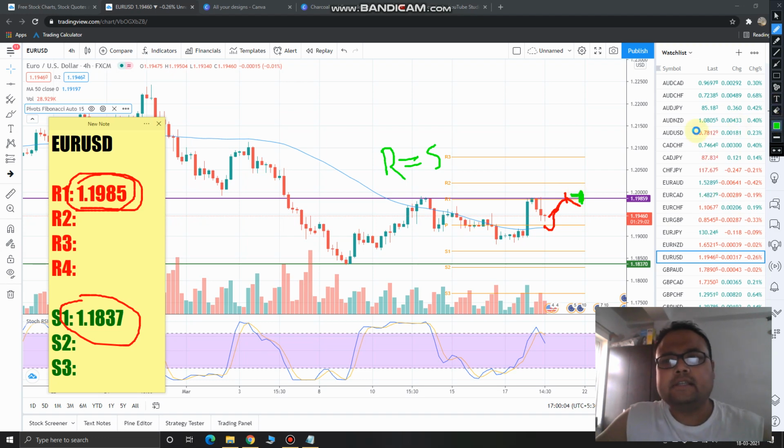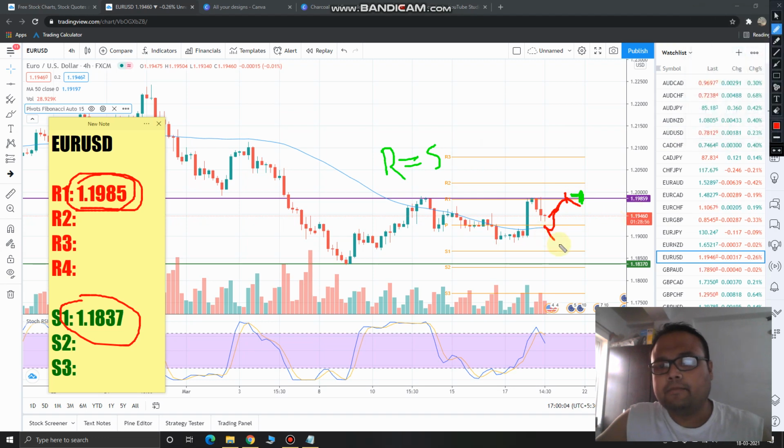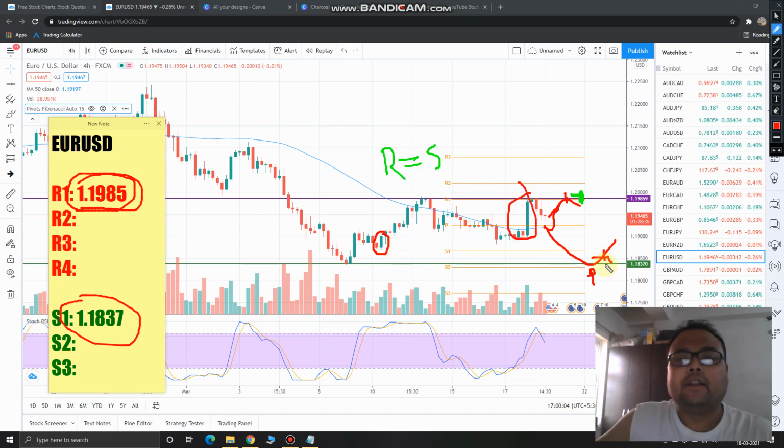On the other hand, if you see that the market has come down from here, then wait for this level. Okay, wait for this level. If you see that the market is about to bounce back from this level, then go for a buy. Just make sure the price is being rejected from below. Okay, price rejection in the form of a hammer or a beautiful green candle like this, a bullish engulfing candle, or a Marubozu like this. If you see this here, then you can go for a buy.